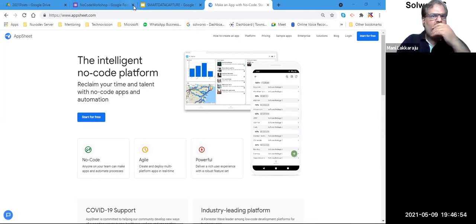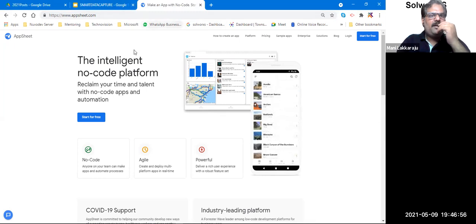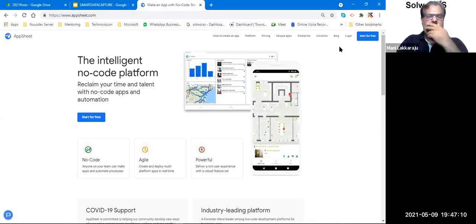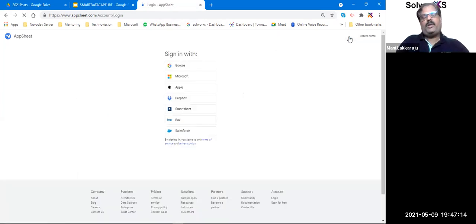Right. So if you look at this, this is the URL that you will typically come across, which is appsheet.com. Once you go to appsheet.com, it will have all these menus, right? Typically, as I said, we have to log in, because I have to be a member of that. Now, when I ask for login, it will show what are the things that I have to do.